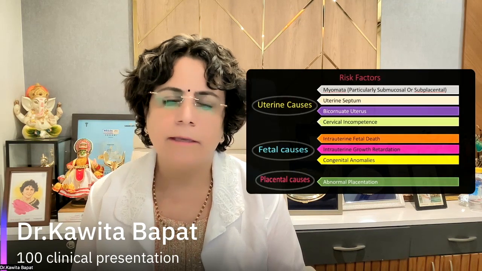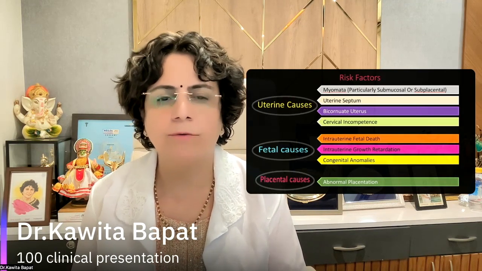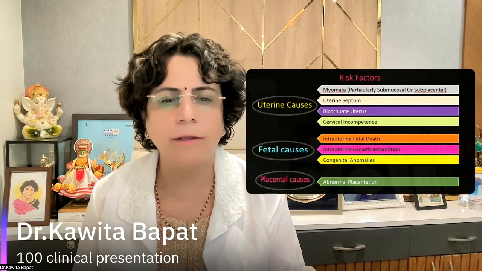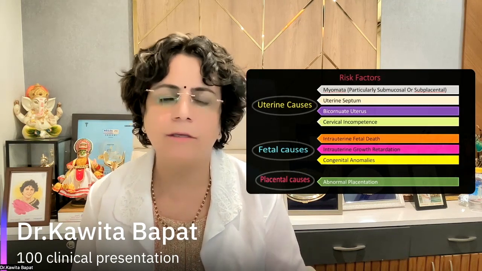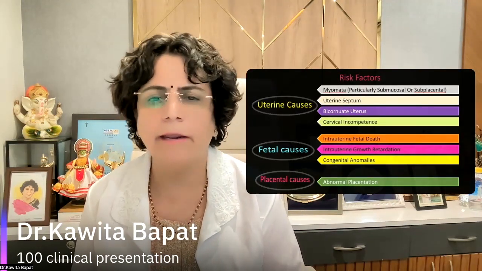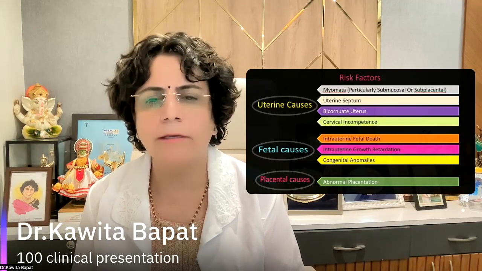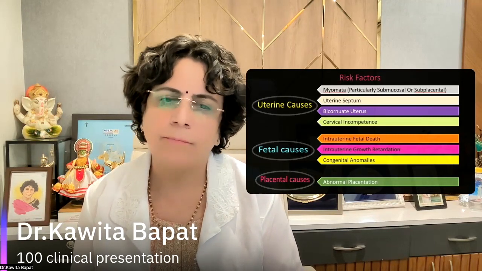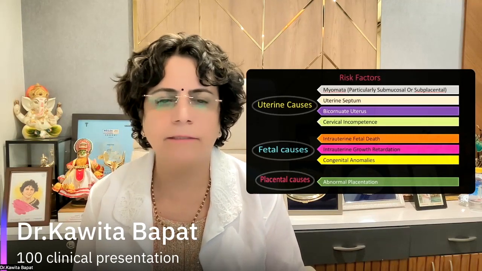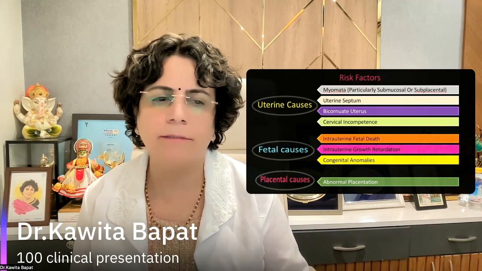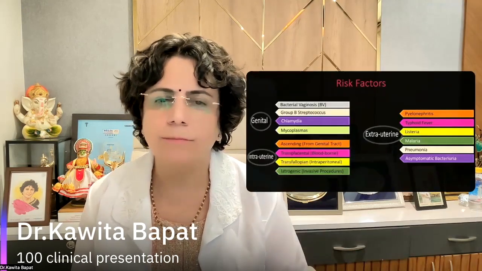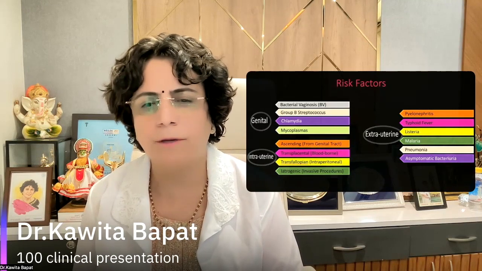Fetal causes, if there is already an intrauterine fetal death or intrauterine growth retardation, can be of any other reason, can lead to preterm labor, or the congenital anomalies in a fetus is also one of them. In the placental causes, any abnormal presentation can lead to this preterm labor.